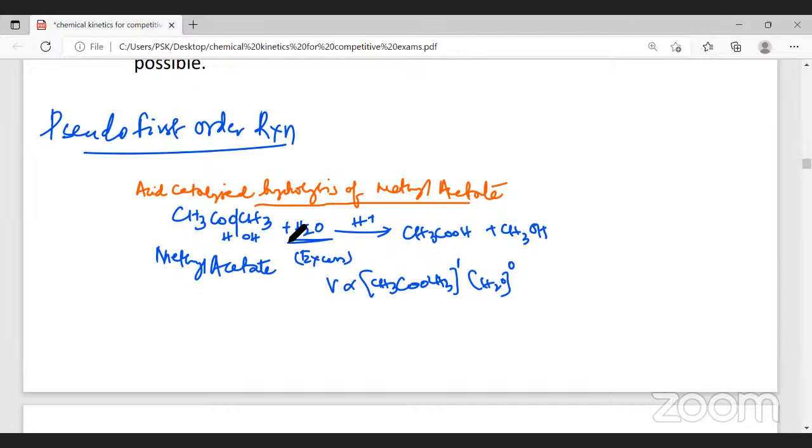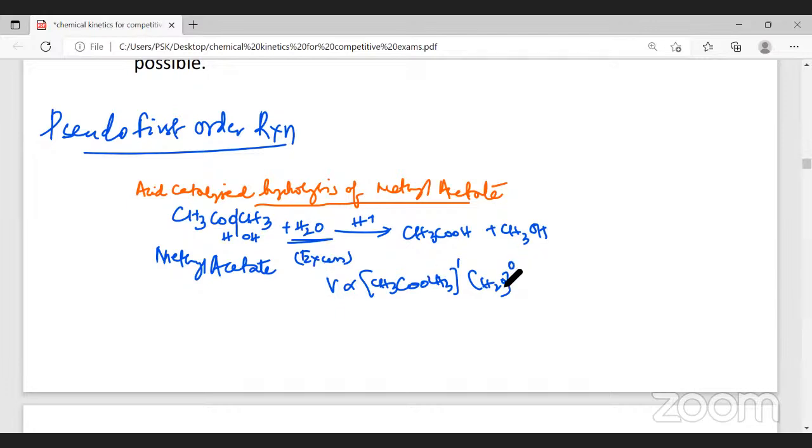Therefore, we can say the concentration of water remains almost the same. When the concentration of water remains almost the same, the order with respect to water is 0.